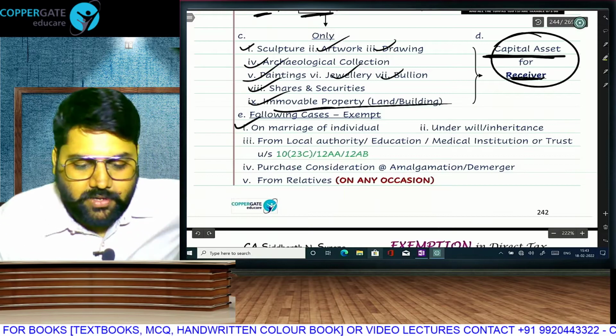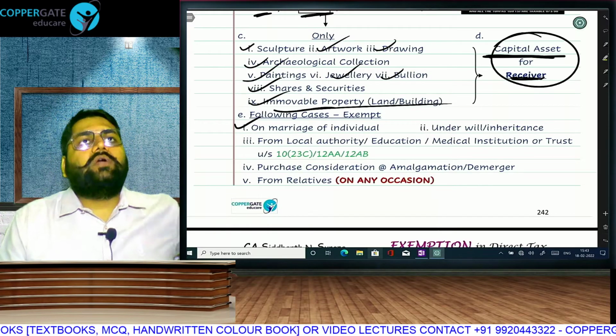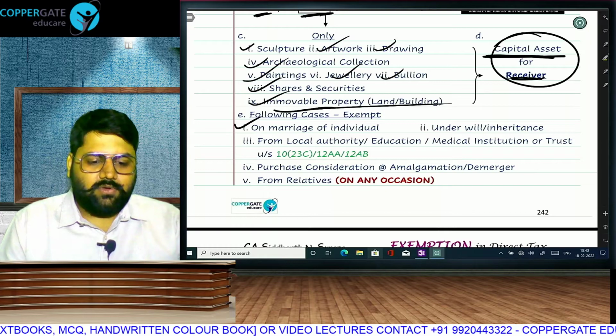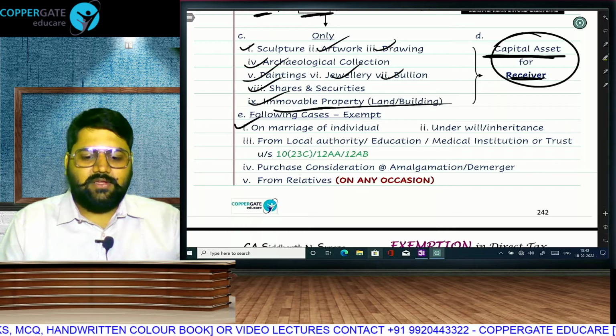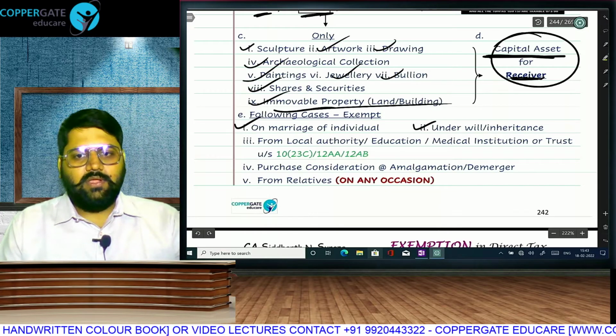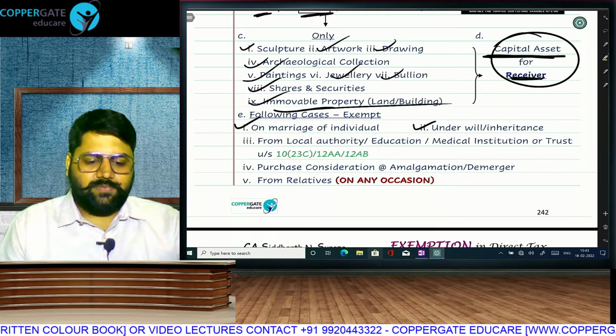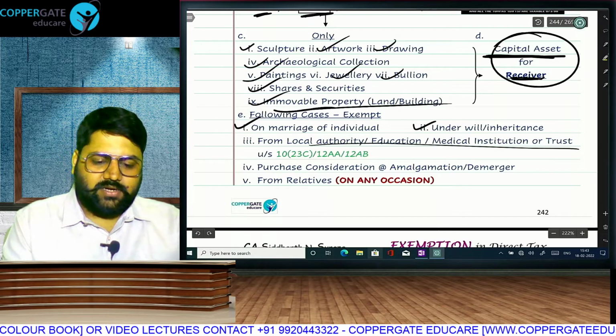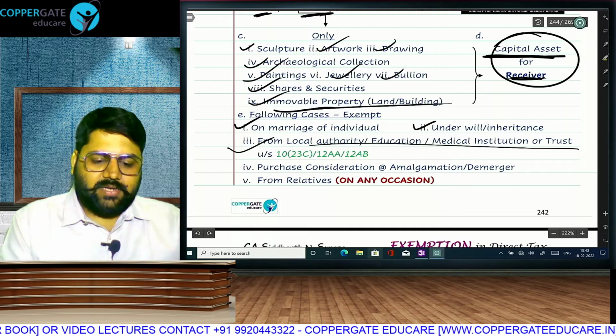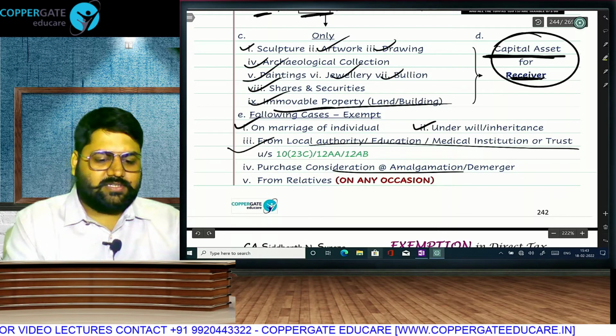On the occasion of marriage of an individual, that is one occasion where even income tax has some sympathy for you. So on the occasion of marriage, any gift received will be exempt. Any gift received due to death, will or inheritance is going to be exempt. Any gift received from a local authority, trust, educational institution is exempt. Any purchase consideration at the time of amalgamation, demerger is exempt.